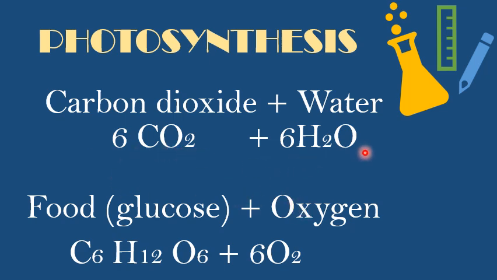6CO2 plus 6H2O equals C6H12O6 plus 6O2. Okay, let's repeat once. Carbon dioxide plus water equals food plus oxygen. You have to write this. If you do not read it, it's okay, but you have to write this in your exam. 6CO2 plus 6H2O equals C6H12O6 plus 6O2. Okay, let's go further. Memorize it. Take a screenshot of this.